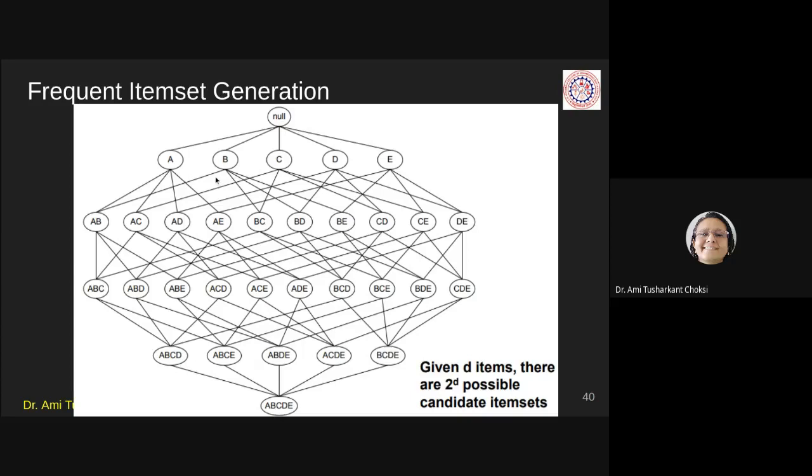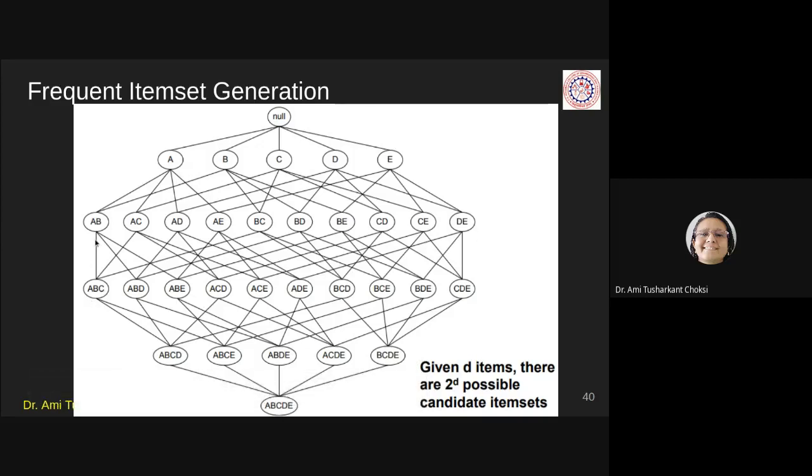We can generate the Lk itemsets with the items of Lk minus 1 itemsets by joining with itself, isn't it? Now, if we start with C, we get CD, CE, and DE, isn't it? So this way we can generate AB, AC, AD, AE, BC, BD, BE, CD, CE and DE. Okay.